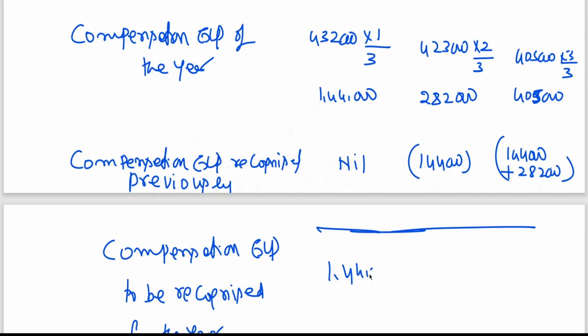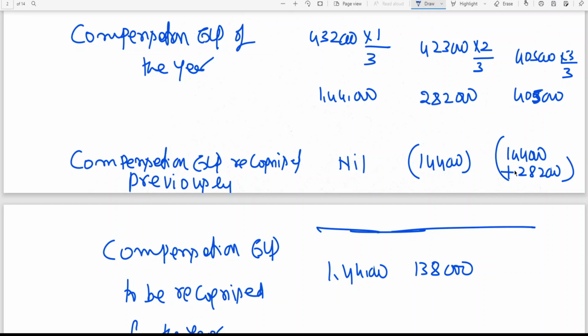Here 1,44,000 minus nil, so 1,44,000 for first year. And second year 2,82,000 minus 1,44,000, 1,38,000. Here, sorry, it is 1,38,000.